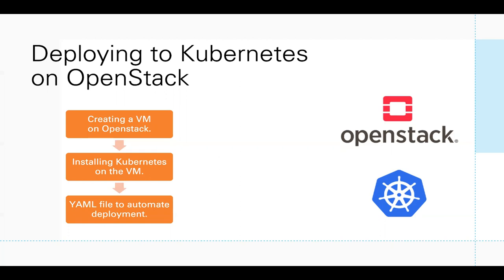The second task is to install Kubernetes on the virtual machine. For this, we leverage KubeNow. KubeNow is a cloud agnostic platform for microservices. So we set up the initial cluster configuration and credentials. We specify the master and node flavor and deploy our cluster. Everything is done via the command line using a custom script. Our third task is to write a YAML file to automate the application deployment on Kubernetes with MOC. This is an ongoing task right now, and we are leveraging GitHub.